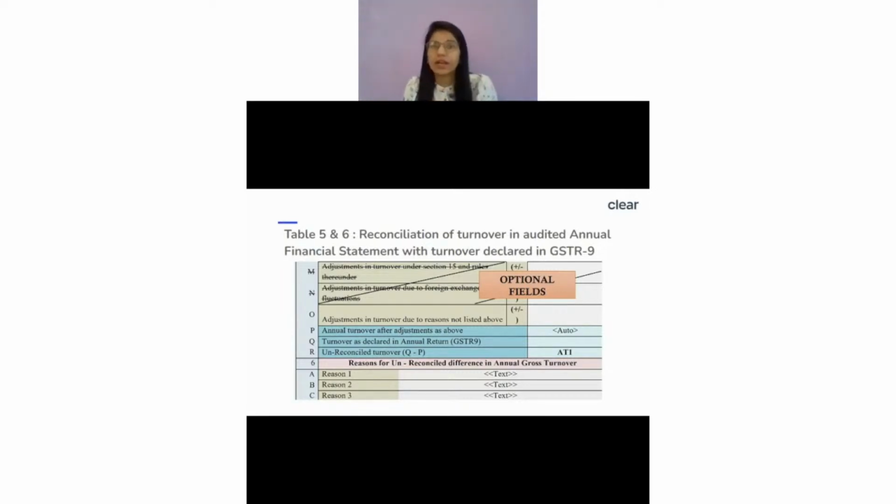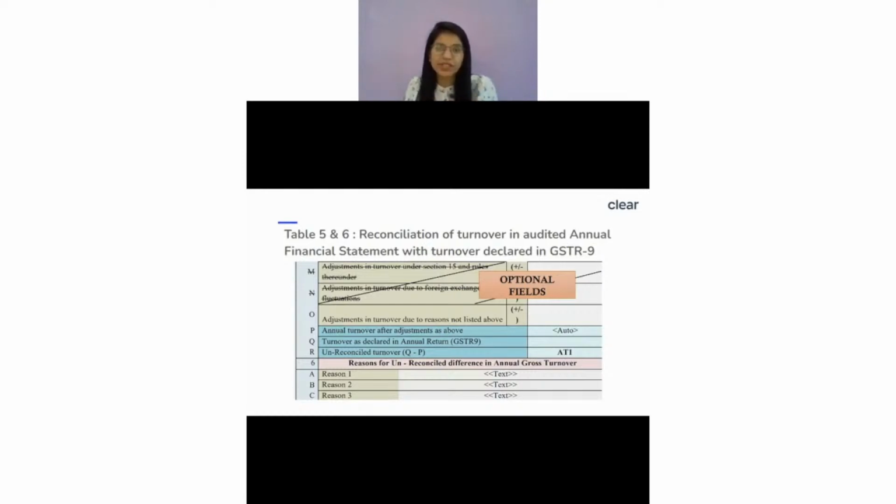It is like, I would say, 1 rupee is equal to 75. But when I was recording in my books of account, the valuation rules were a little different. Maybe when I realized that money, the value for that forex value was different. So because of this, again there would be a difference between my financial statement and my GSTR-9, because the exchange rate I took when I showed it as a supply was different as compared to the exchange rate which I have shown in my financial statement.